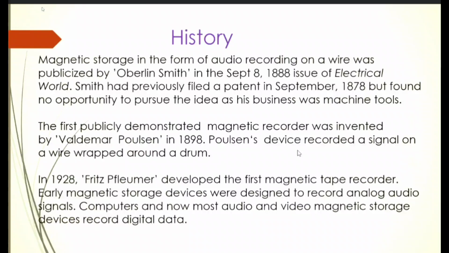The first published demonstrated magnetic recorder was invented by Valdemar Poulsen in 1898. Poulsen's device recorded a signal on a wire wrapped around a drum. In 1928, Fritz Pfleumer developed the first magnetic tape recorder. Early magnetic storage devices were designed to record analog audio signals. Computers and now most audio and video magnetic storage devices record digital data.